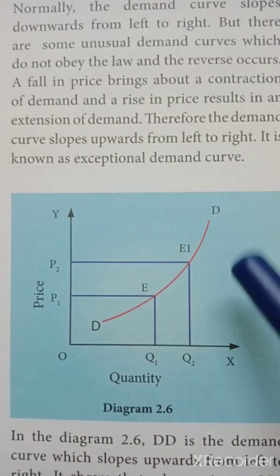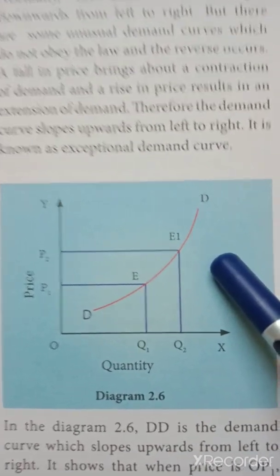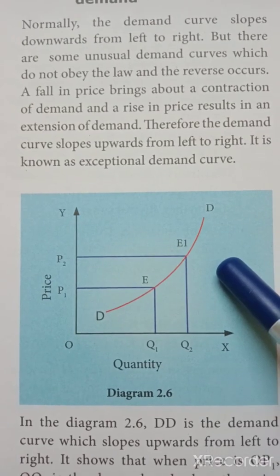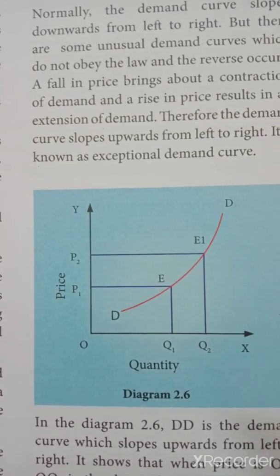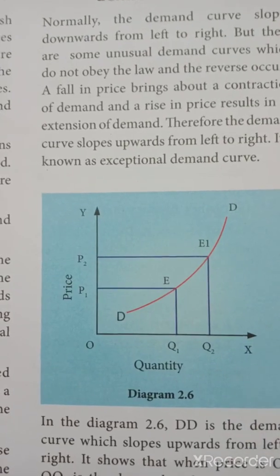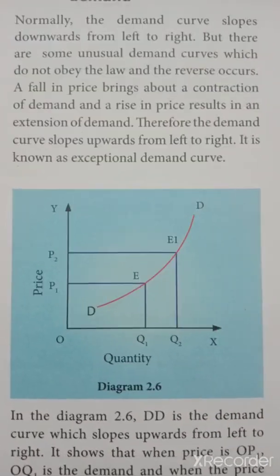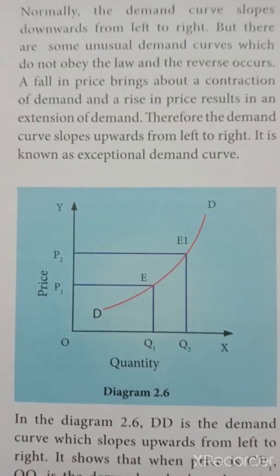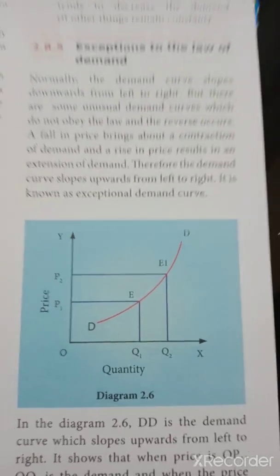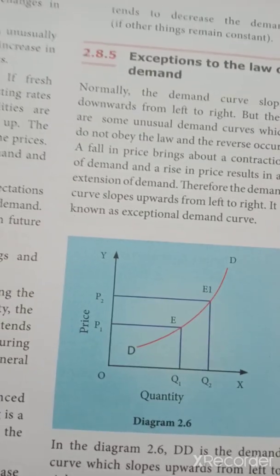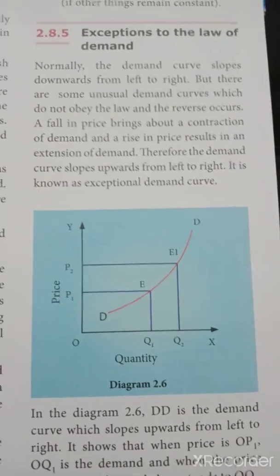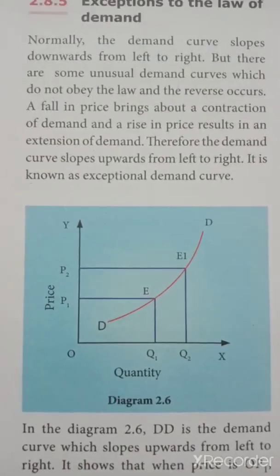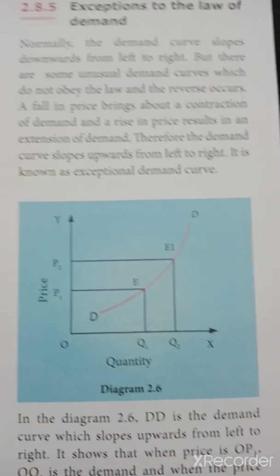Now, when will such things happen? For example, take the example of diamonds. When the price of diamonds is very low, rich people will not buy them, because rich people buy diamonds just because the price is high. They want to show themselves as different from others, exceptional to others. So the demand for diamonds is more because the price is high. The demand for Audi is more because the price